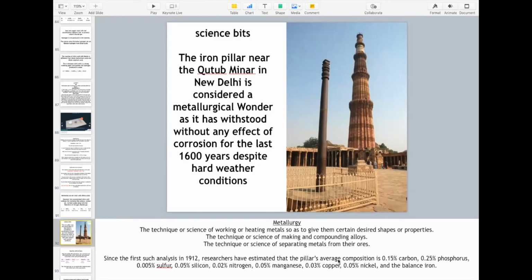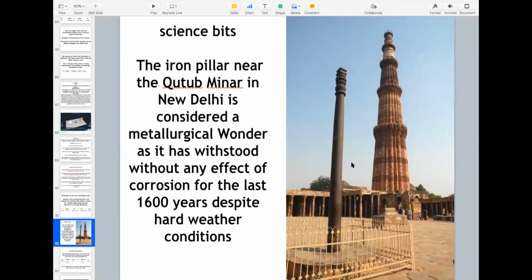This pillar's average composition is carbon, phosphorus, sulfur, silicon, nitrogen, manganese, copper, nickel, etc. Iron also. It is actually a metallurgical wonder. It has not corroded for the last 1600 years. So it is indeed a wonder.